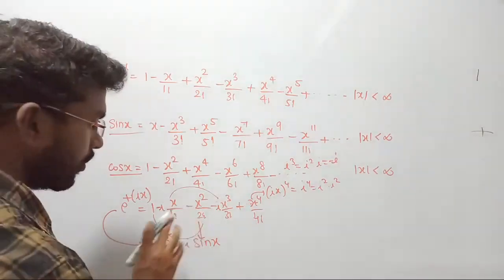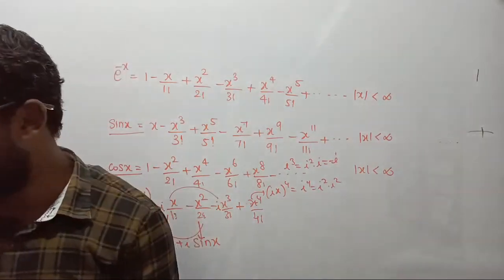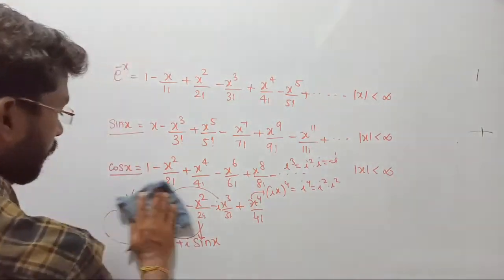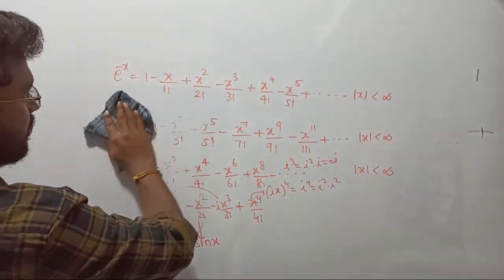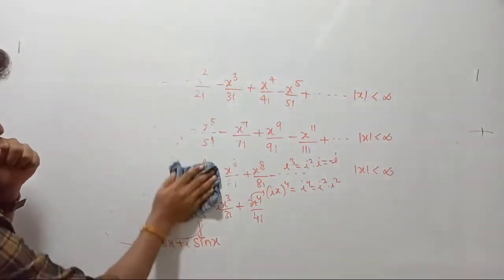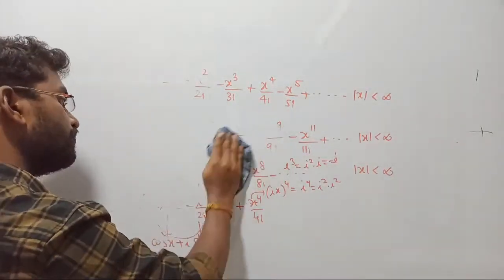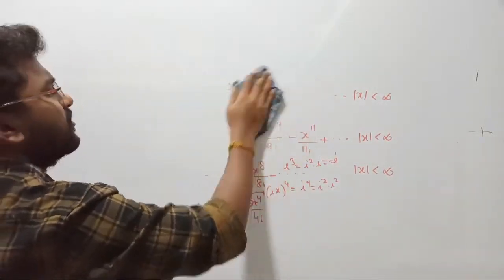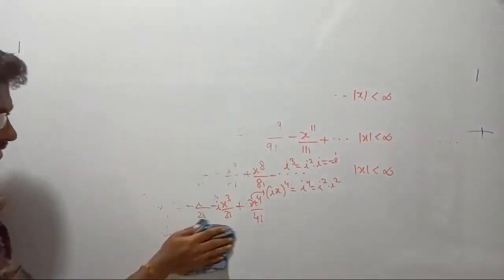I hope you are getting what we are trying to conclude, right? That's all. So this is how we are getting these various series expansions, right? Okay, complex theorem is completed. That's all. There are no more things to learn from complex theorem, right?